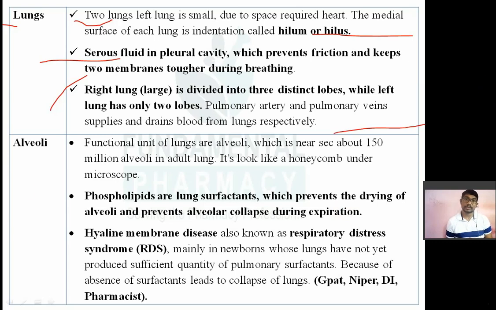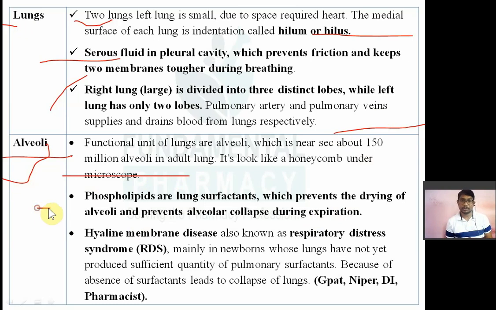Now, the next organ for respiration is the alveoli, the structural and functional unit of your respiratory system. So it is the functional unit of the lung, which is like a sac. Around 150 million alveoli are present in the adult lung. How many alveoli are there in an adult lung? 150 million. It will look like a honeycomb under the microscope.